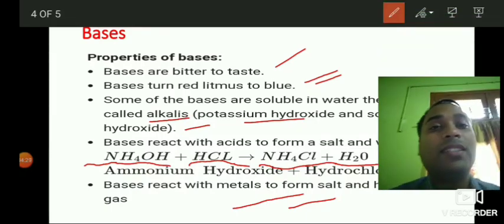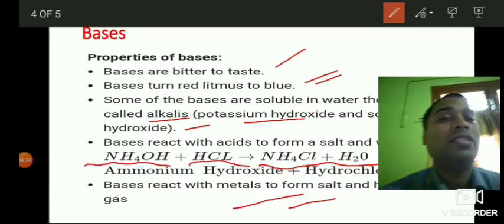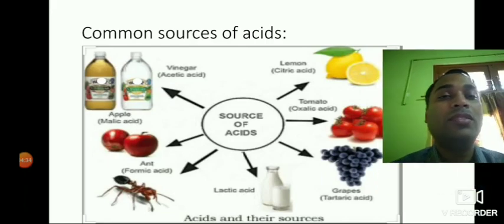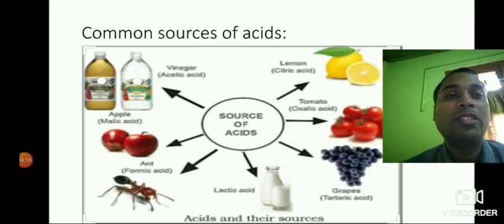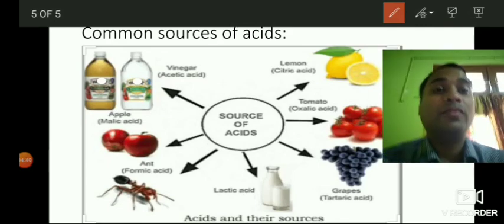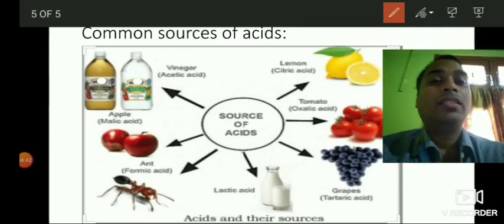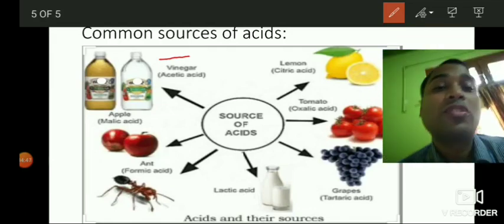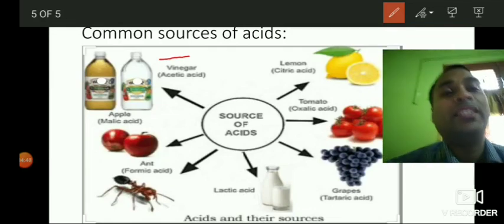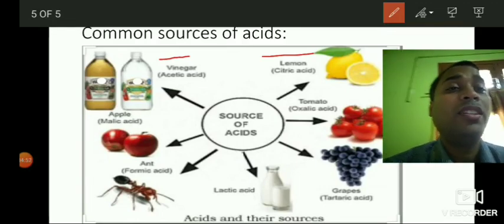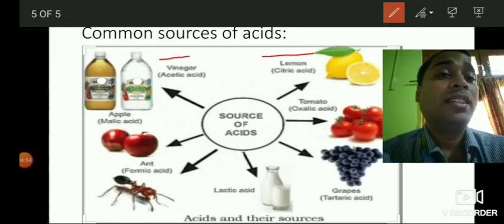Now let us discuss some of the common sources of acids. Acetic acid is present in vinegar. So vinegar is a source of acetic acid. Then lemon is a citrus food, and so it contains citric acid.